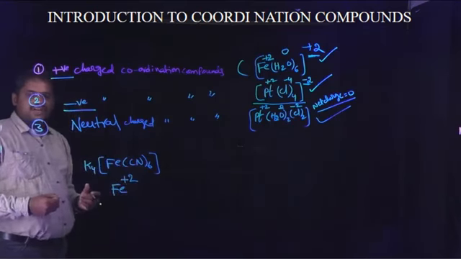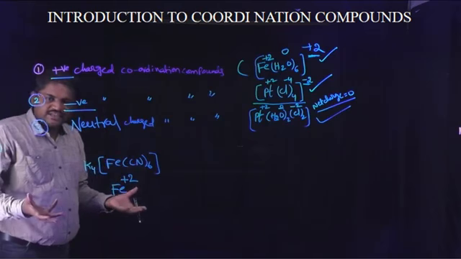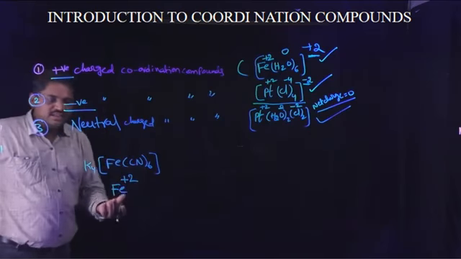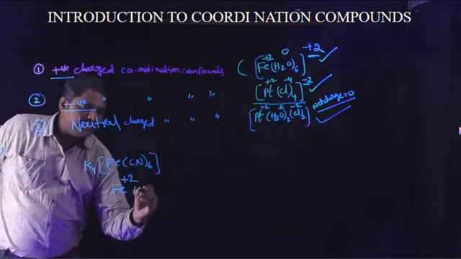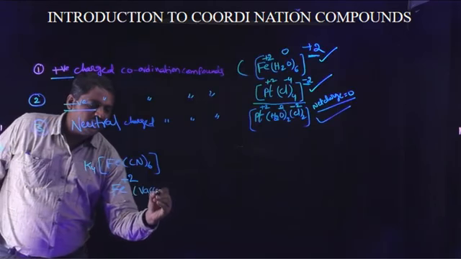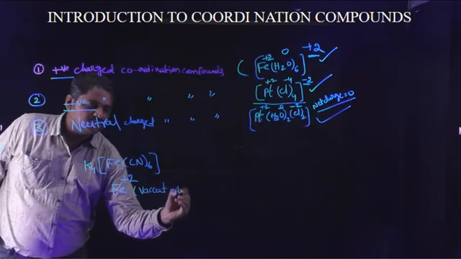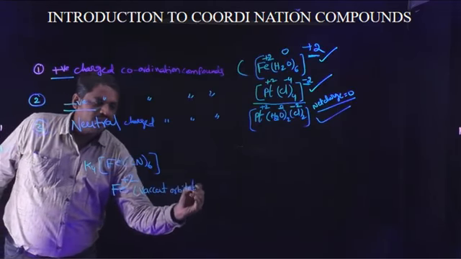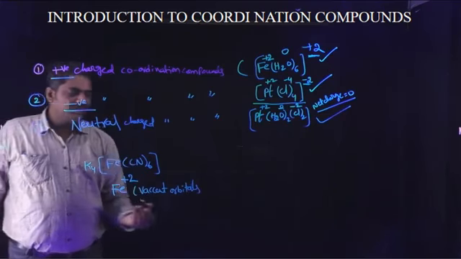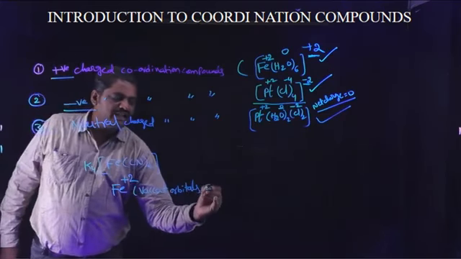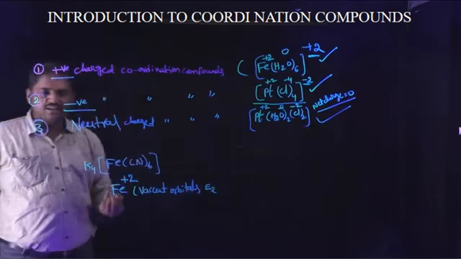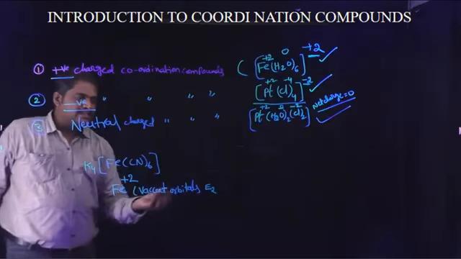This ion contains some vacant orbitals. The vacant orbital energy is denoted as E2.